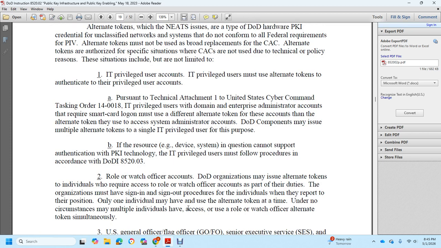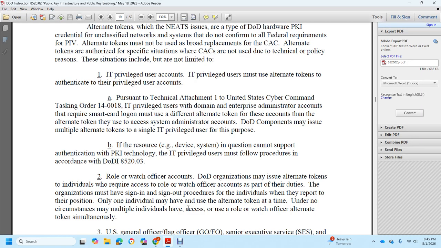For most of these accounts, alternate tokens are used to access system administrative accounts. A Department of Defense component may issue multiple alternate tokens to an information technology privileged user for this purpose. If the resource, device, or system in question cannot support public key infrastructure authentication technology, the information technology privileged user must follow procedures according to Department of Defense Instruction 8520.03.